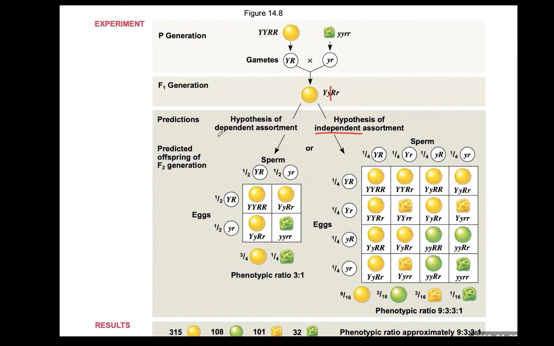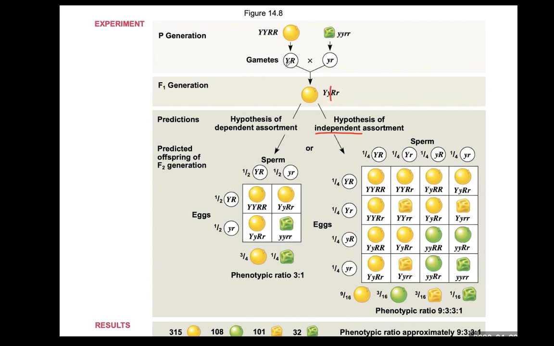If the color of seed influences the behavior of the shape of seed gene, then they will have only these two kinds of gamete. It's exactly the same as in the parental generation.